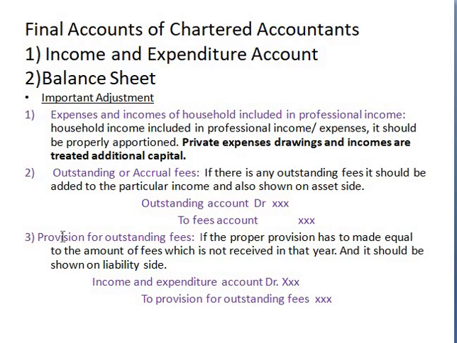We decided that we make a provision, we made an estimate on that. When you make an estimate on that outstanding, which is doubtful, it goes to liability. It is our responsibility. We have to manage it in the business, being a professional. For that, there is a journal entry: income and expenditure account debit to provision for outstanding fees.